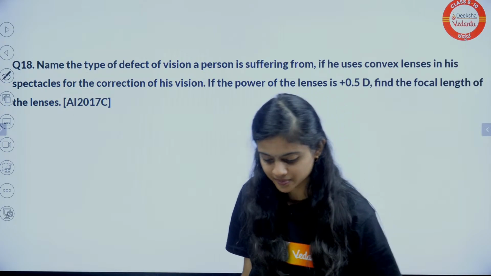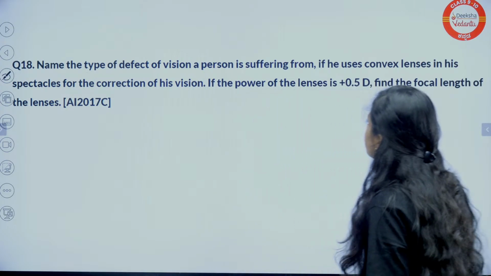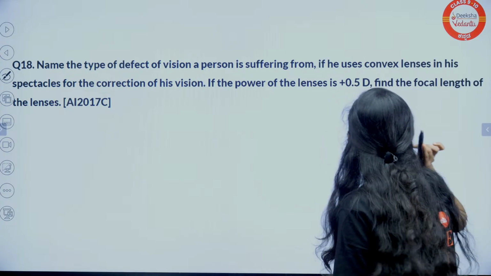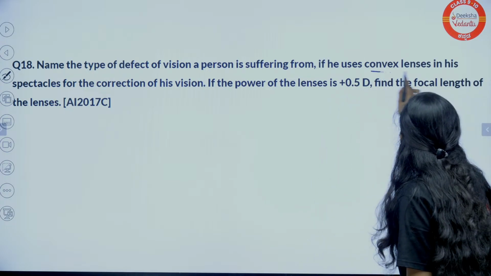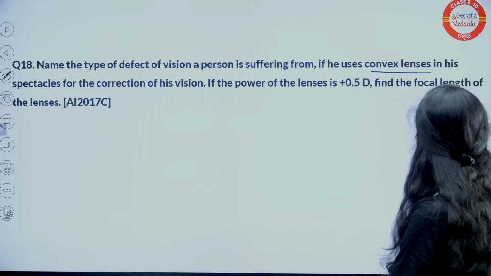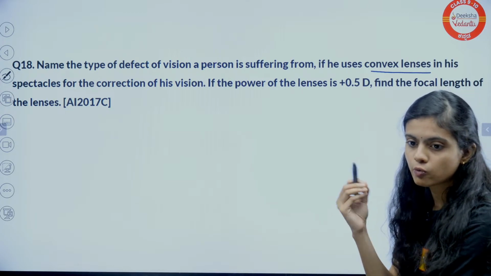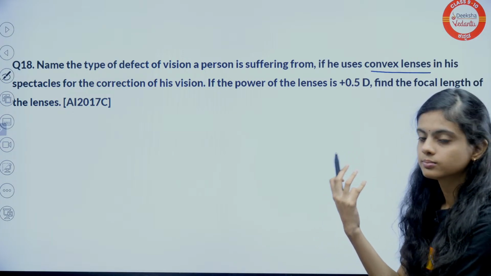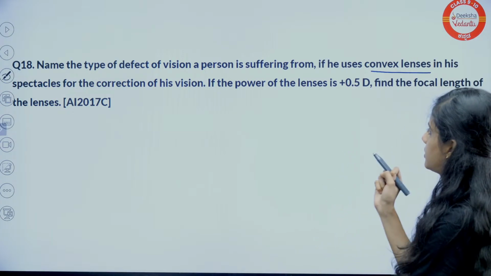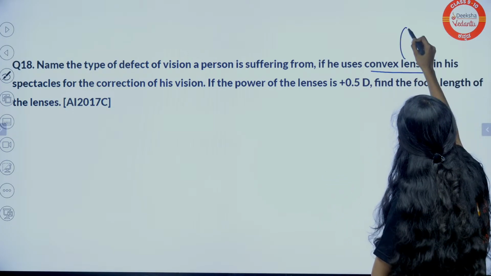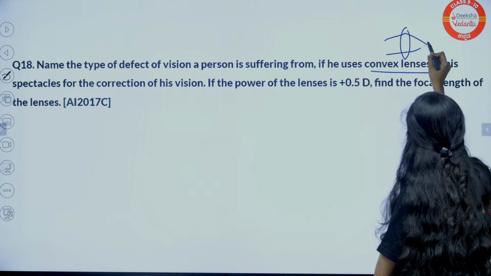Name the type of defect of vision a person is suffering from. He is using a convex lens. So, he is suffering from which kind of defect? A convex lens is a converging lens.